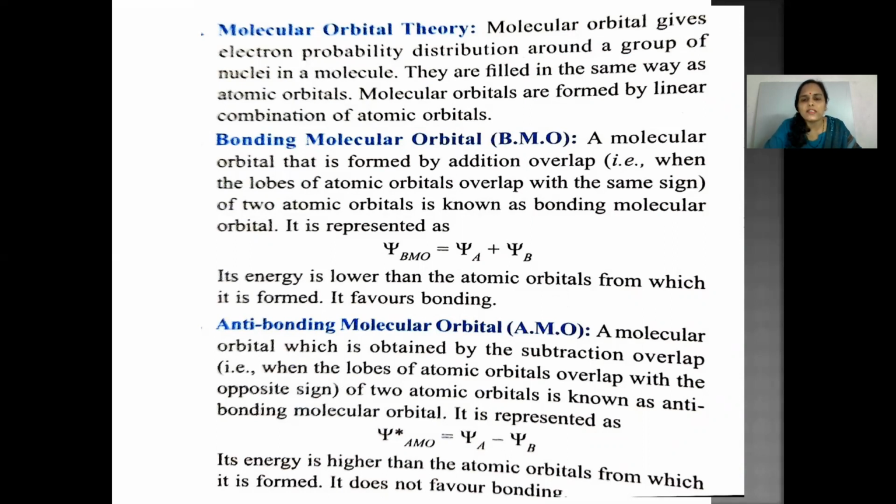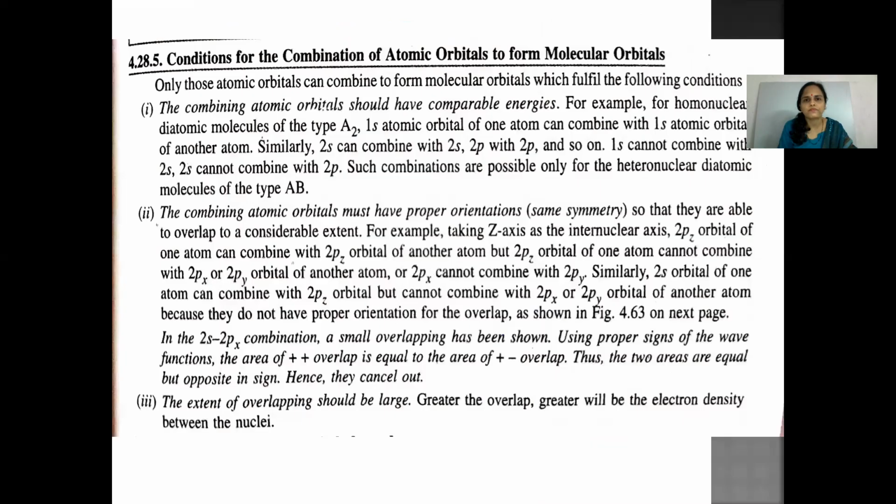Anti-bonding molecular orbitals, abbreviated as ABMO, are molecular orbitals obtained by subtraction, that is, when the lobes of atomic orbitals overlap with the opposite sign of the two atomic orbitals. That is known as anti-bonding molecular orbital, and it is represented by psi star ABMO equals psi A minus psi B. Its energy is higher than the atomic orbitals from which it is formed, and it does not favor bonding.